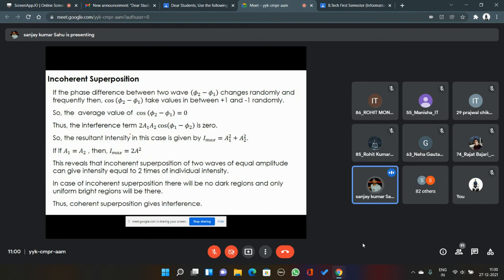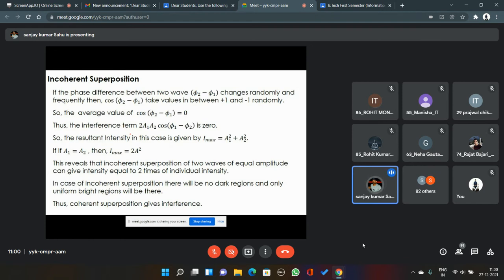What is the other kind of superposition? Now suppose the phase difference between two waves changes randomly with respect to position as well as time. If the phase difference between two waves, phi 2 minus phi 1, changes randomly, then what will happen?